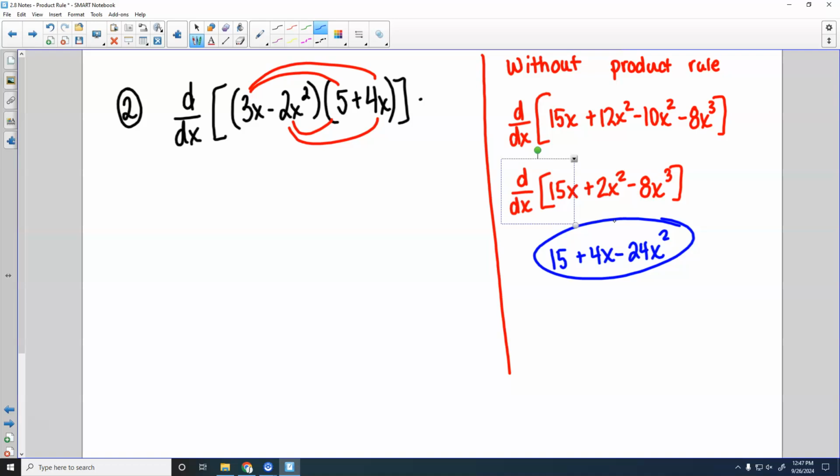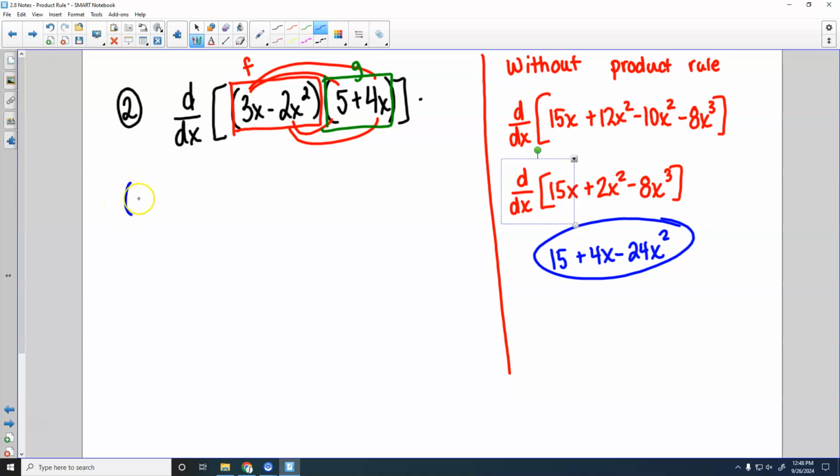Okay. All right. Now, let's go over here. This is a perfectly valid option, possibly easier. But let's also look at how we could use product rule for this. So if we use product rule, we're going to say maybe this first part is my f of x, and my second part is my g of x. So our answer is going to look like this.